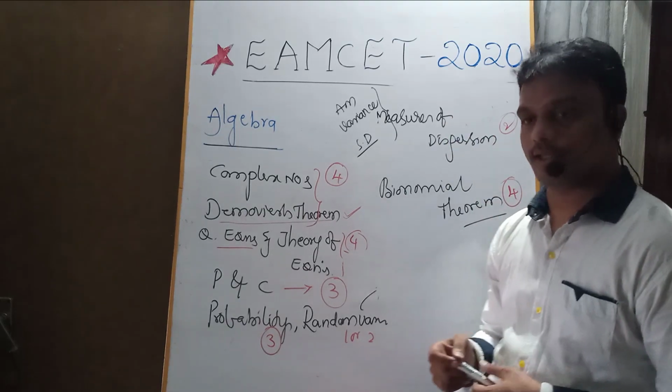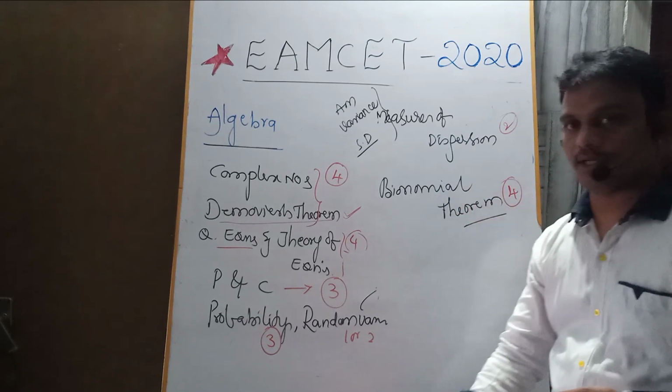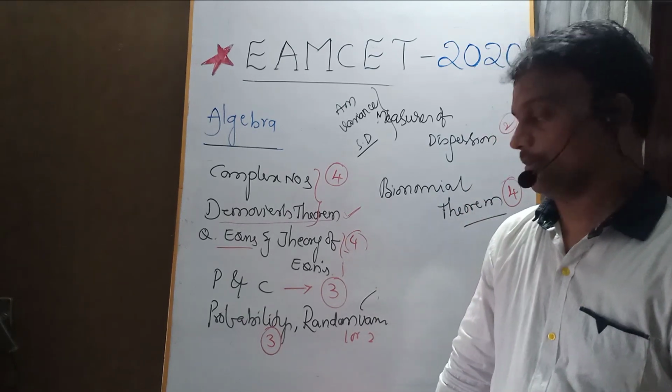And coming to the binomial theorem, a very important concept. There is a chance to get 4 questions from the binomial theorem.